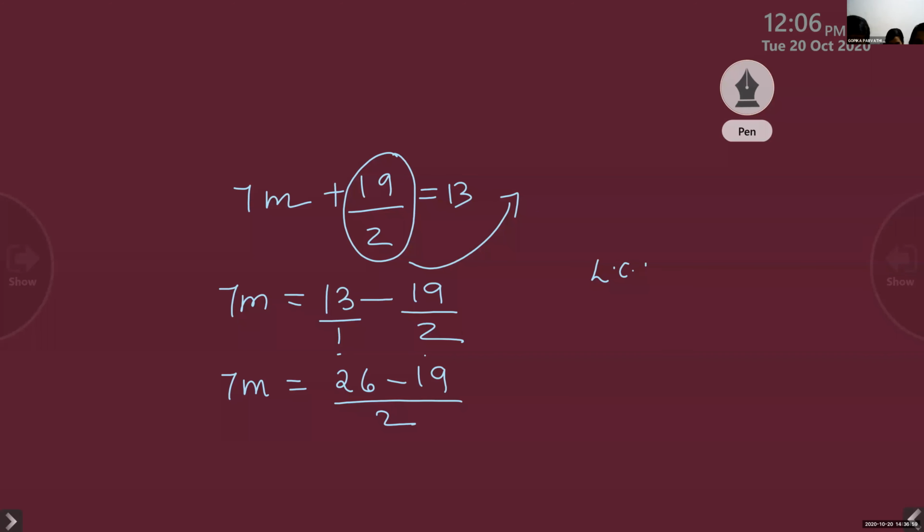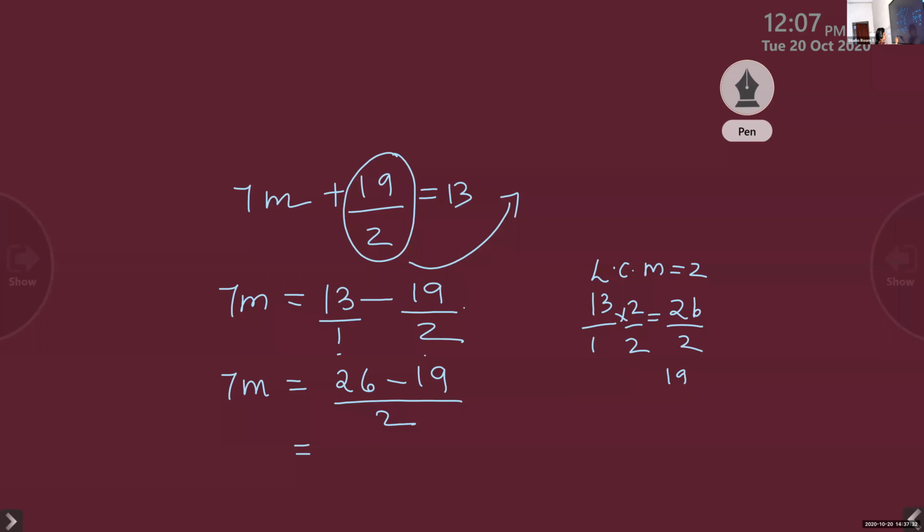LCM is 2. Okay. So what we have, can you explain one more time? Yeah, this is what I'm explaining, how you got this step. LCM is 2, no? That is 7 by 2. LCM is 2, so multiply both by 2. Both fractions by 2, you will get 26 by 2 on one side. The other one, when you multiply, the 2 gets cancelled, so only 19 is left.